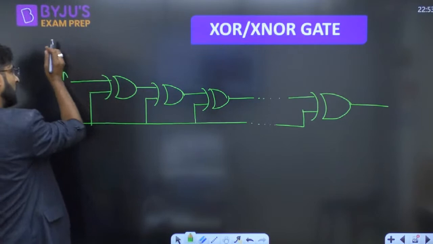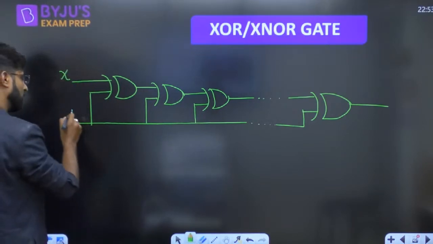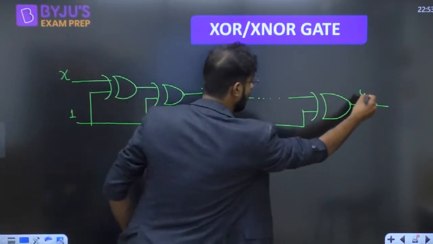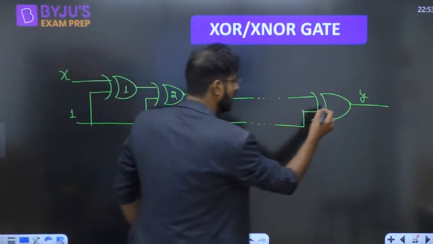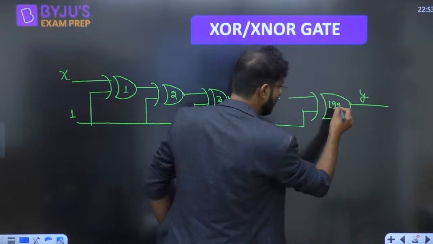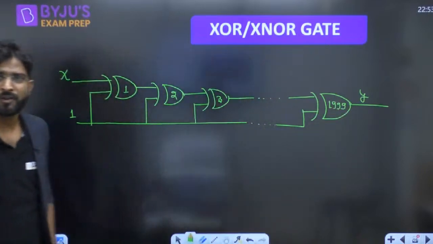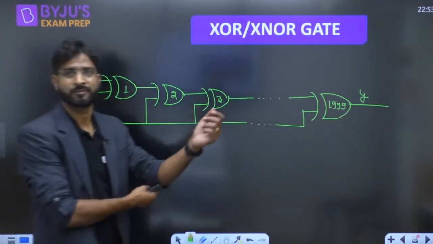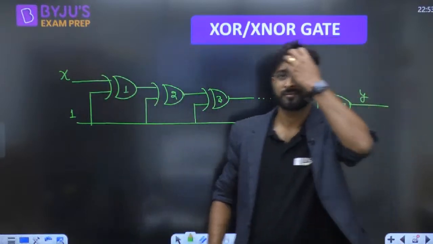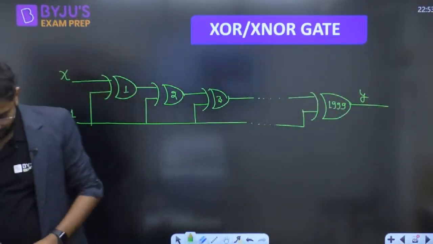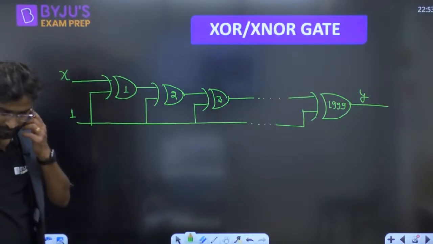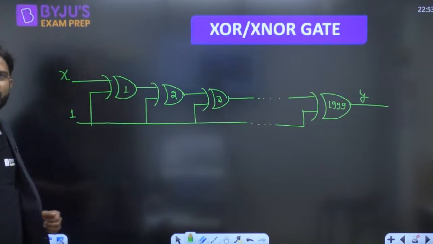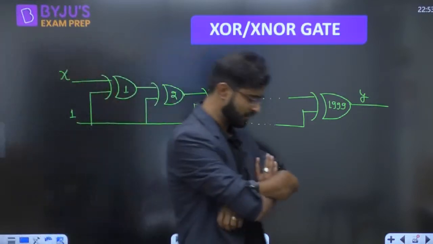Here I have given x, and this is called 1, and now I'm asking about the y, and this is called 1, this is called 2, this is called 3, and this is called 1999. Everyone just give me the answer of this question. Quickly respond for this question, guys. Quickly.